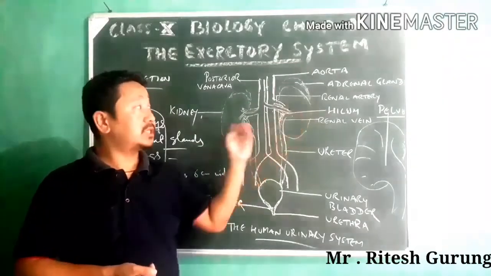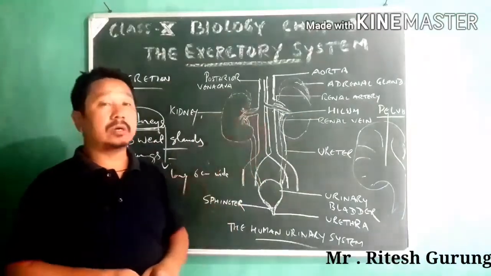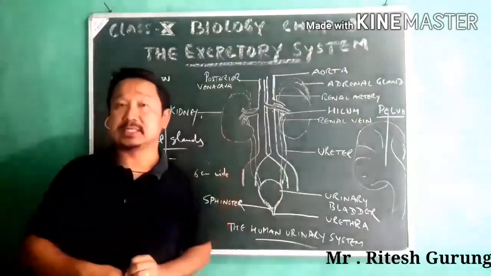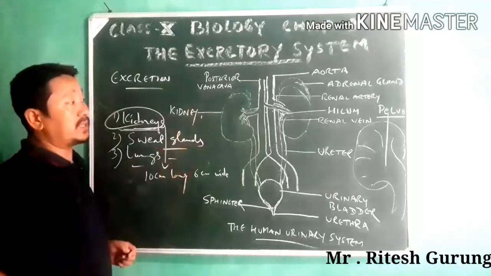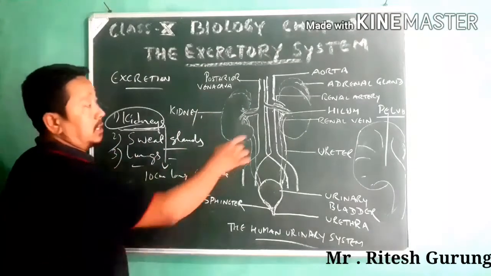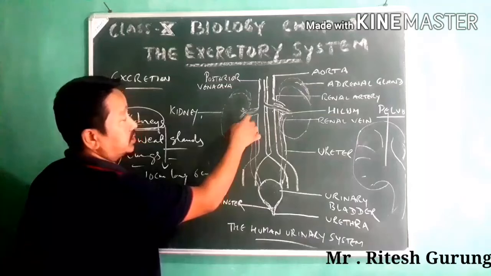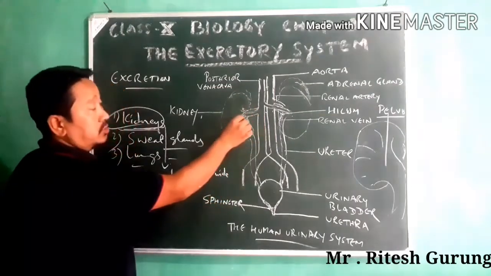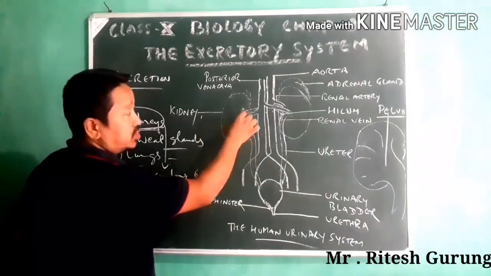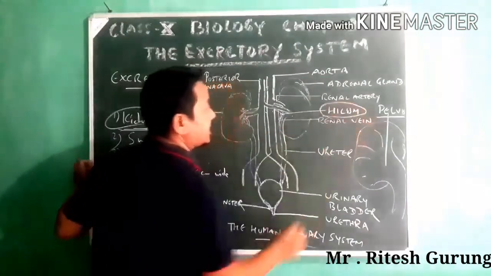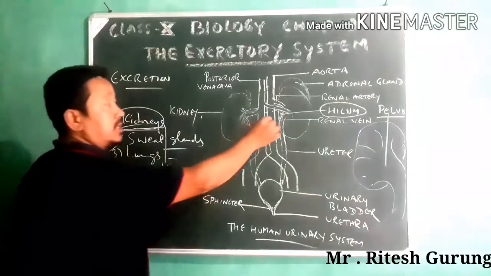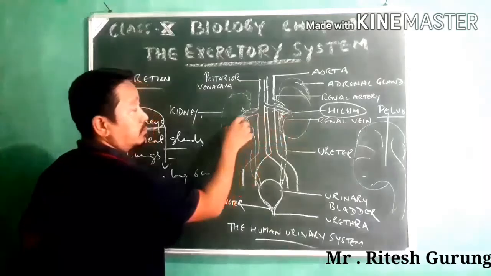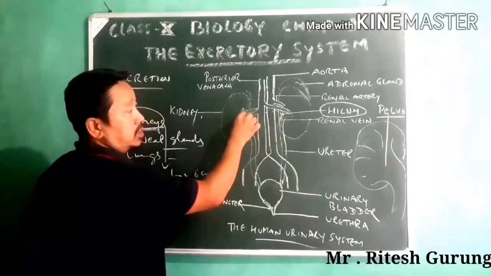So this is something about your kidneys, their location and how big they are. Now see what happens here. This notch, which looks like a curved structure, is also called the hilum. It is the region from where this tube originates in both kidneys.